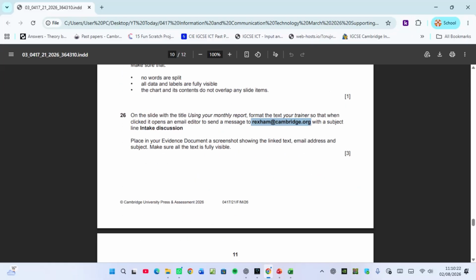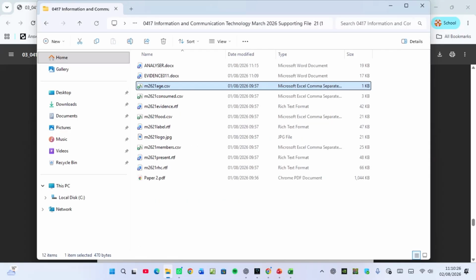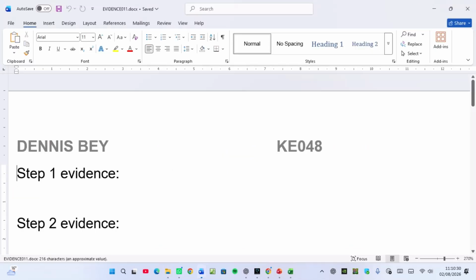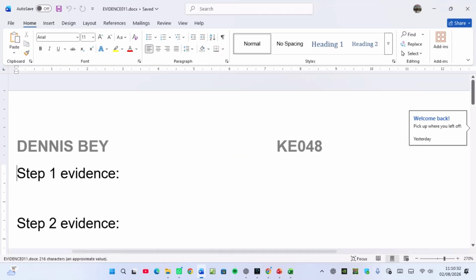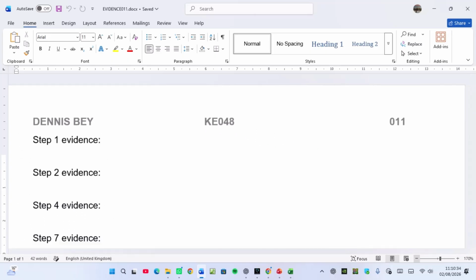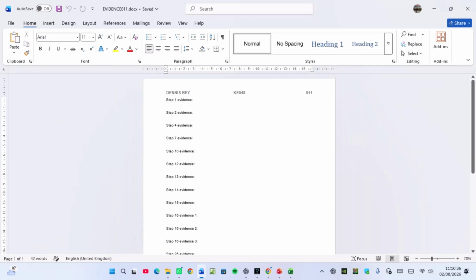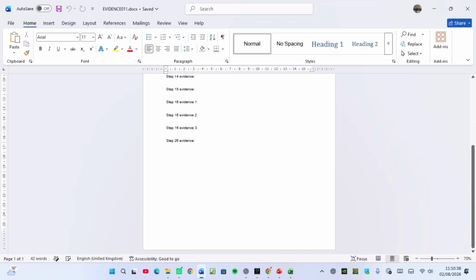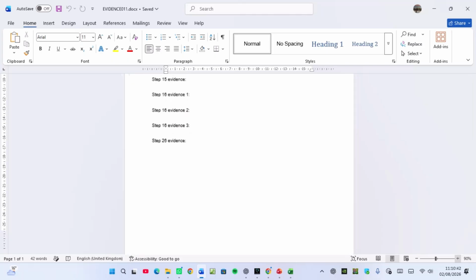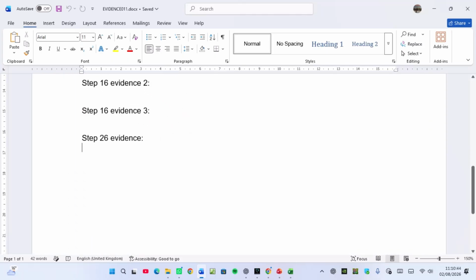So what I'll do, I need to open my evidence document. The evidence document we created yesterday was this one. I never saved the other work. So what I'll do, I'll just go to question 26 here. This is what they want. So I'll paste it here. So that's what they want. I never saved the work I did yesterday.